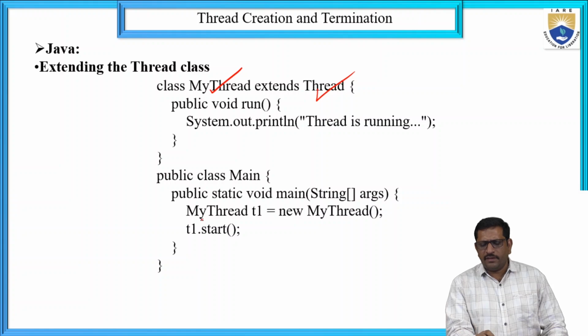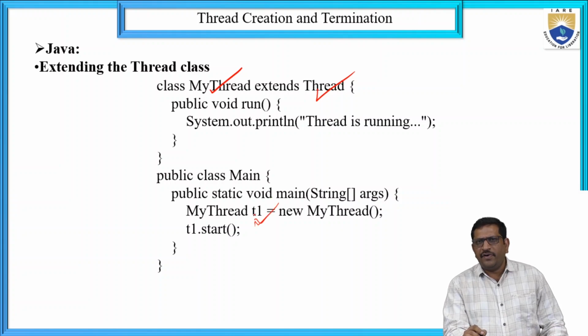The syntax is MyThread t1. One thread object is created. Once t1 is created, a new thread object is created with the new operator. With the help of the new operator, we can create the new thread.